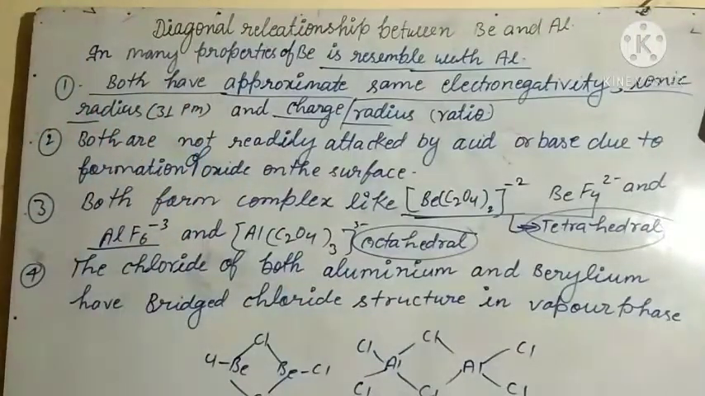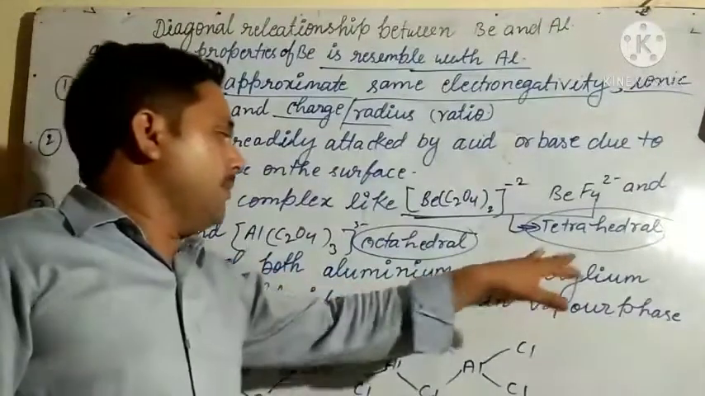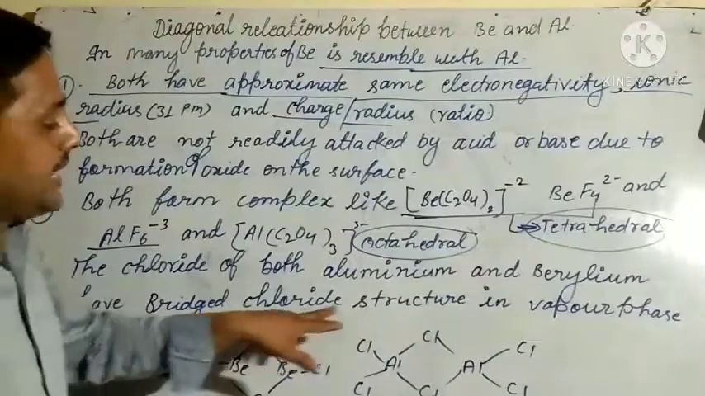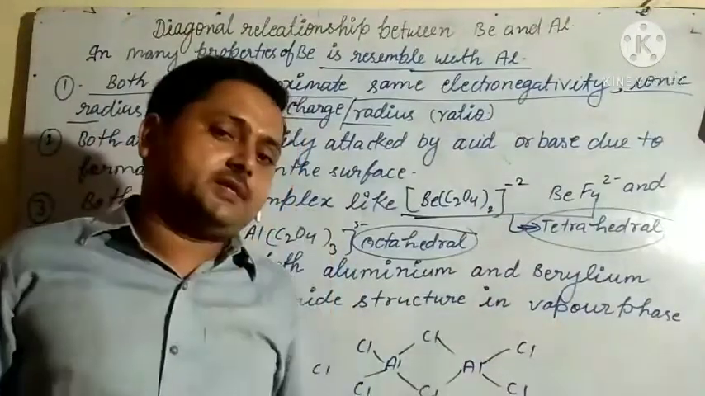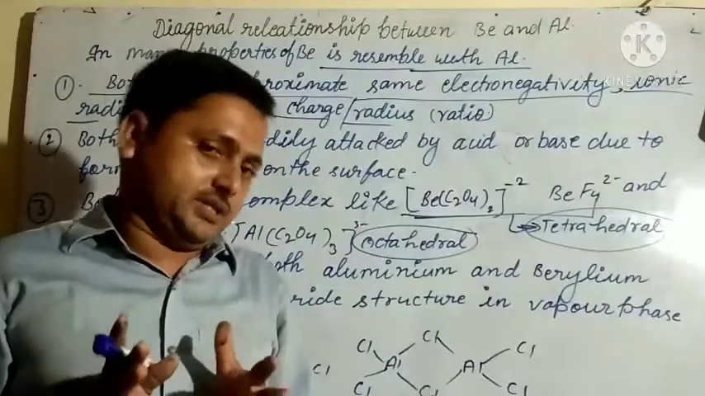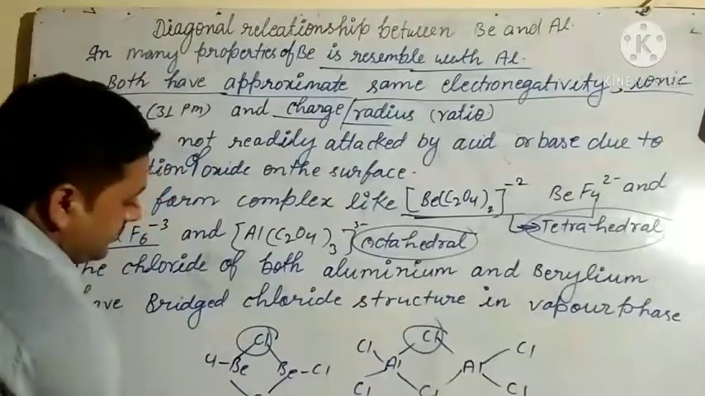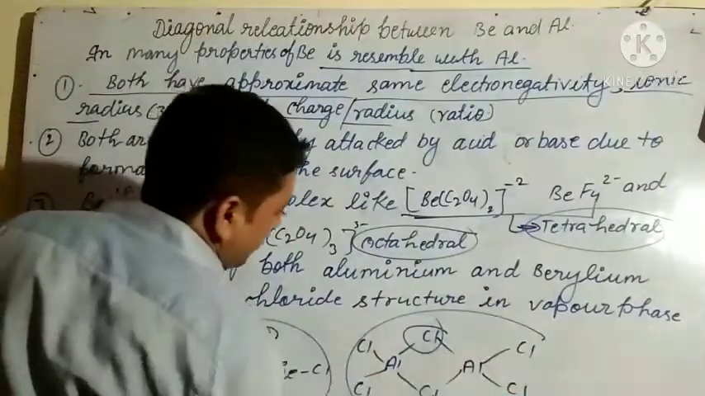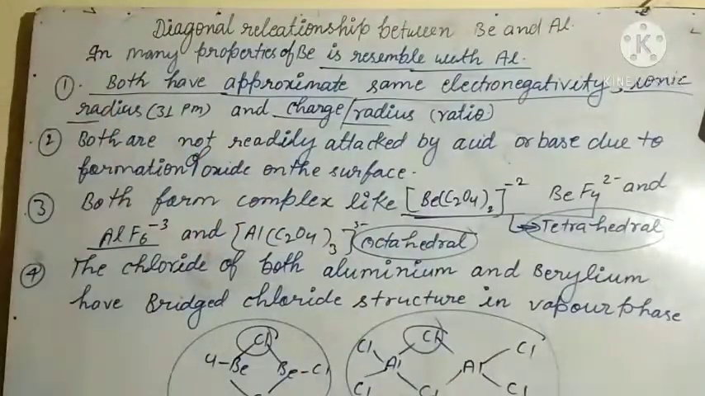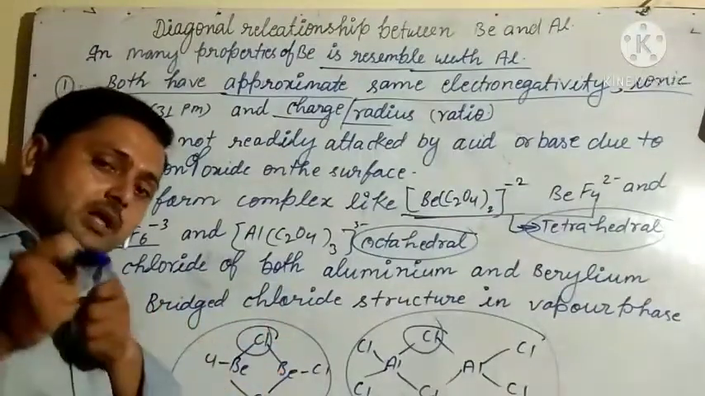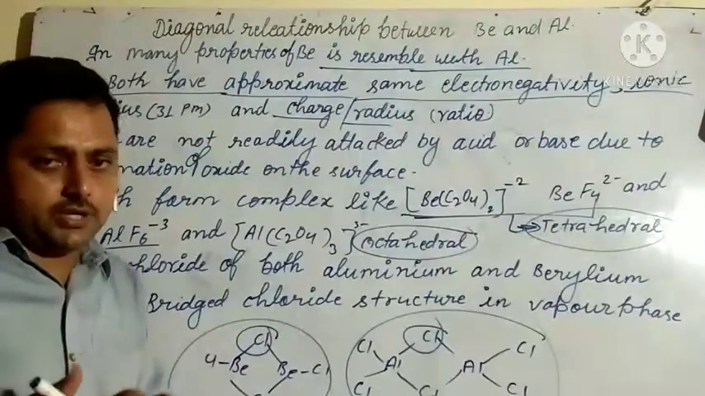Next point is that the chlorides of both aluminium and beryllium have a bridged chloride structure in the vapor phase. It means in vapor phase a chloride bridge bond is found. This is the beryllium compound and that is the aluminium compound. So these show the diagonal relationship, because they have similarities in their properties. Okay, thank you students.